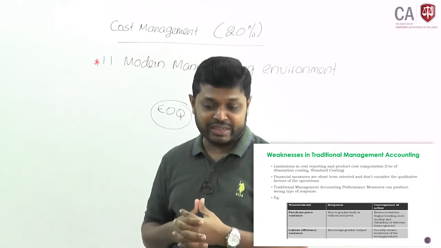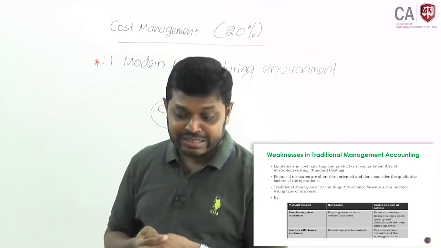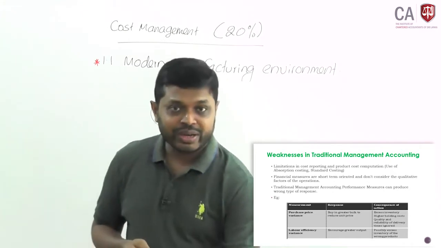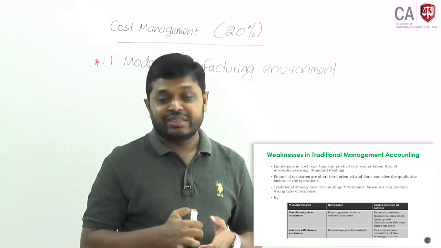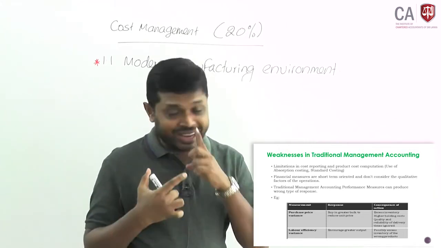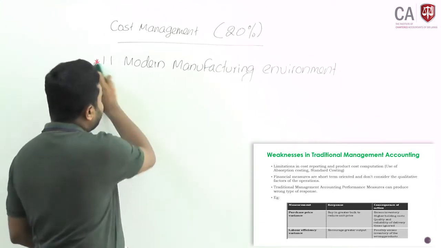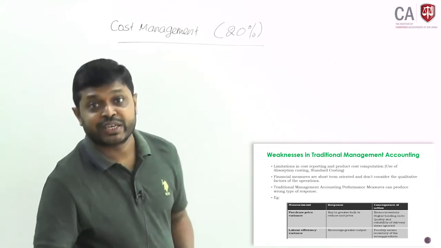Standard costing may not be able to be followed because customers order different orders based on their requirements, and we will manufacture the product. Okay. Financial measures are short term oriented and don't consider the qualitative factors of the operations. We will look at the cost of the product, how to minimize the cost, but traditional management accounting may not provide qualitative information.